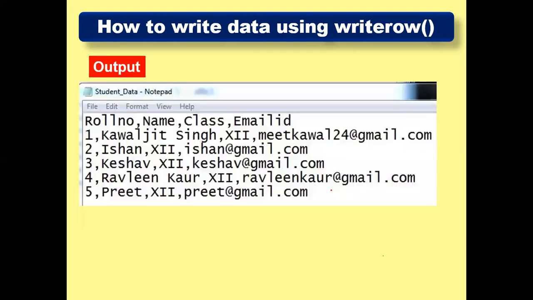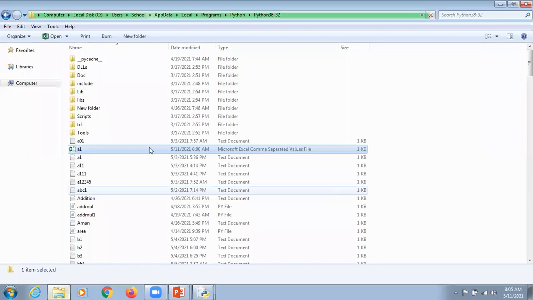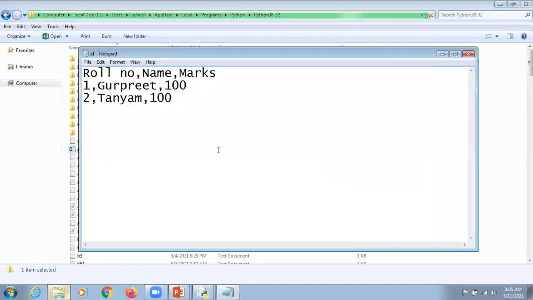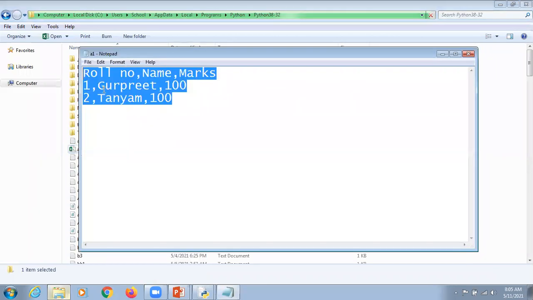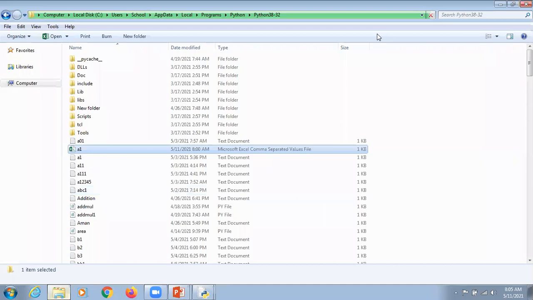So what will be the output? Output will be appearing in such a format here. Even in case we talk about it, if you want to view similar kind of output, you can also right click here, open with, and here it is Notepad, and it says yes, this is comma separated values, and this is a delimiter. This is to be called a delimiter.